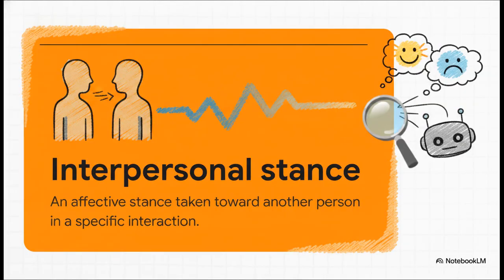And then we have interpersonal stance. This basically defines the emotional color that we bring to our specific interactions with other people, ranging anywhere from distant and cold to super warm and supportive. Being able to detect these stances is a total game changer for machines that summarize human-to-human conversations. Just imagine an AI customer service agent trying to figure out if the caller on the other end of the line is feeling friendly or just downright contemptuous.